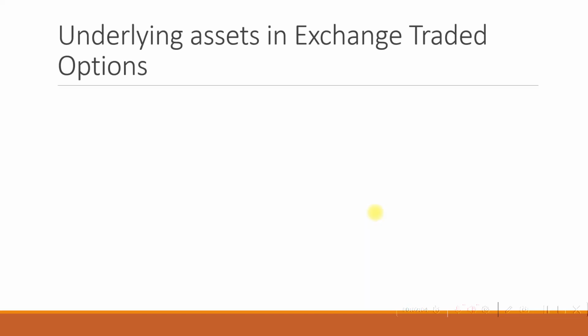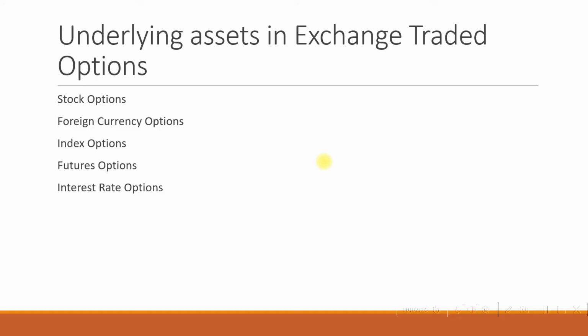So that is an options contract. And now we take up underlying assets in exchange traded options. So we will see here stock options, foreign currency options, index options, futures options, and interest rate options. We'll see what each of them means very briefly. So first is stock options. What exactly is an underlying asset in an options contract in exchange traded options?